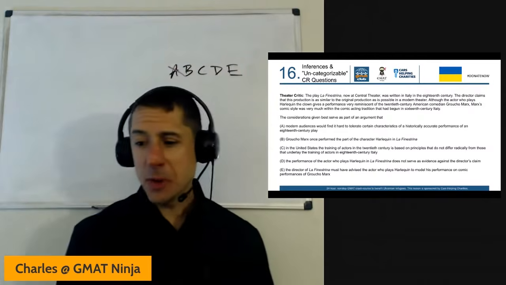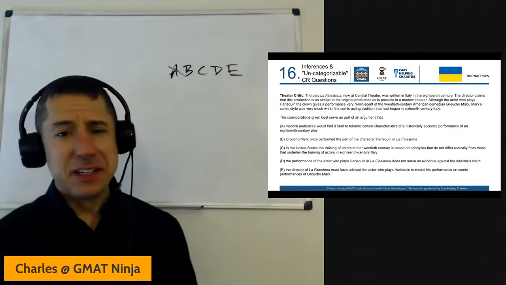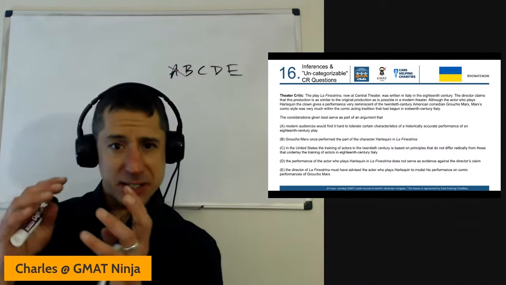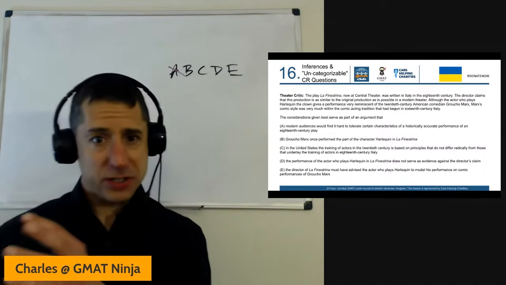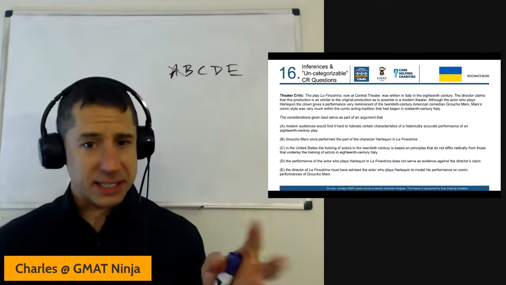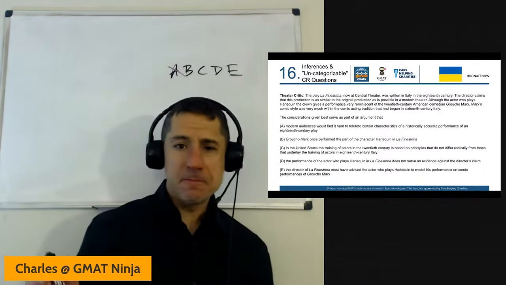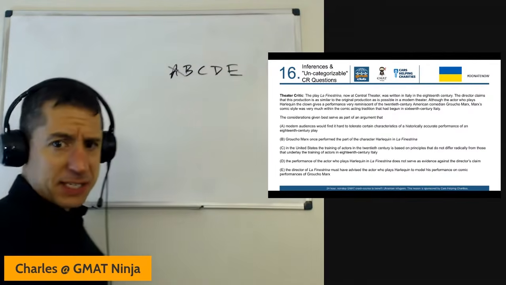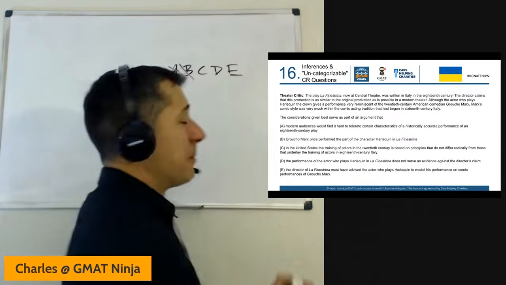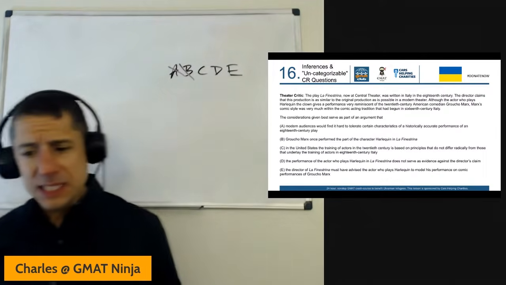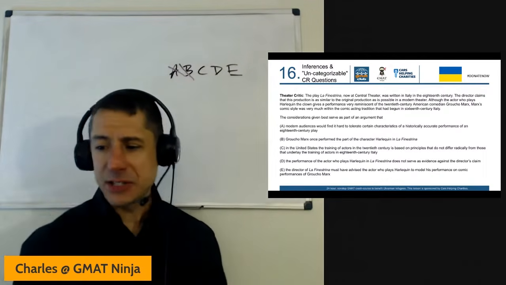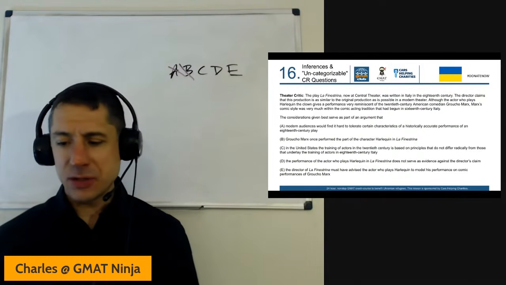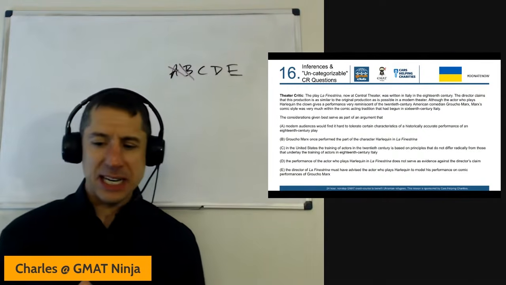B, Groucho Marx once performed the part of the character. So again, the correct answer is going to be something that this passage serves as part of an argument that occurred. So the passage is going to support in some way the correct answer. That Groucho Marx once performed the part of the character in La Finestra doesn't make any sense here either. No idea why that would be true. C, in the United States, the training of actors in the 20th century is based on principles that do not differ radically from those that underlay the training of actors in 18th century Italy.